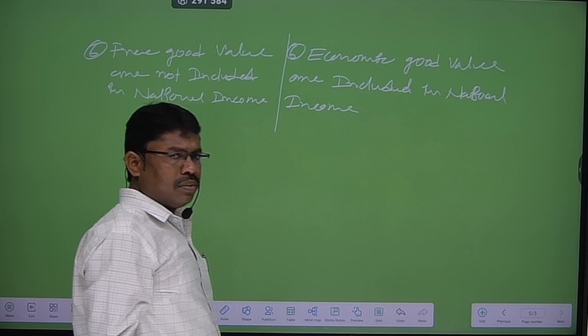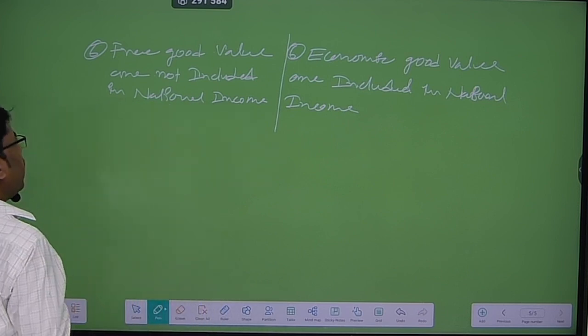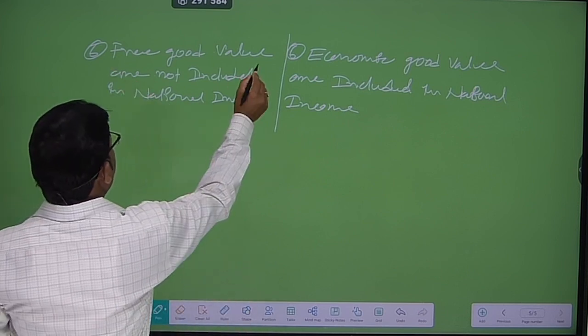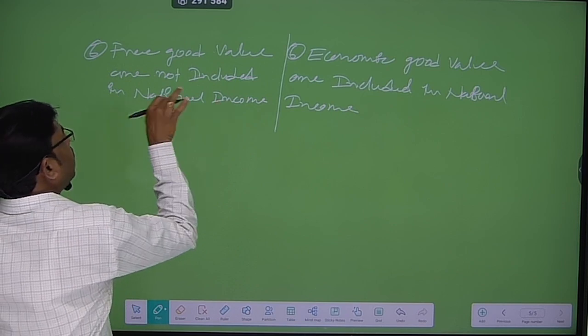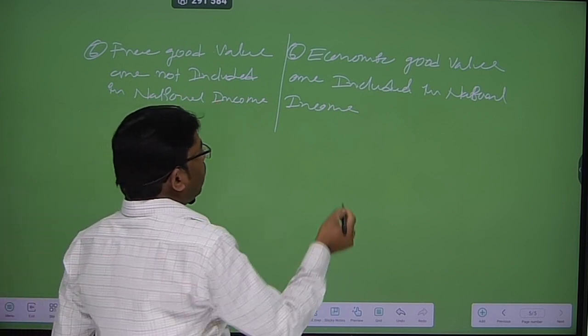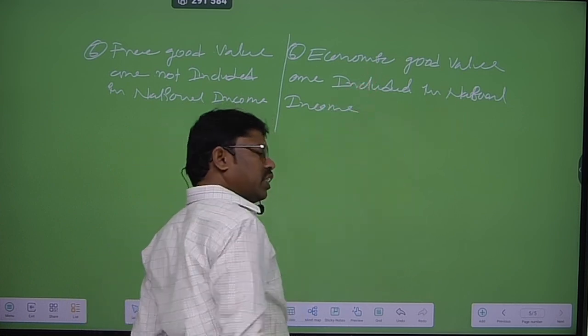Okay, so the last difference between the free good and economic good, the free good values are not included in national income, but economic good values are included in national income.